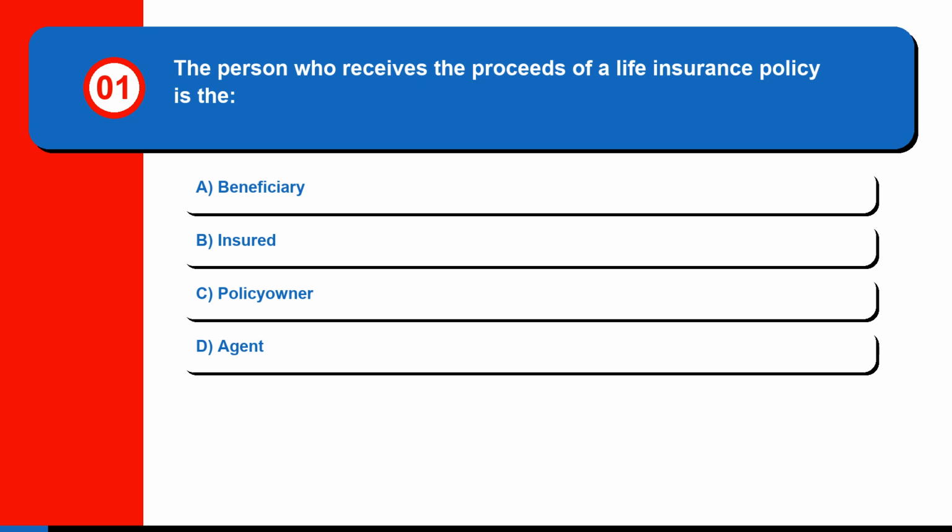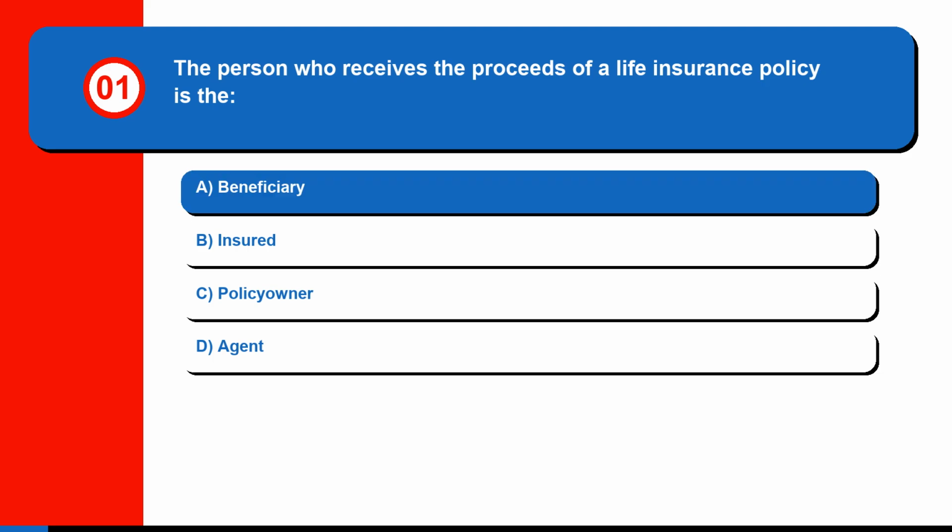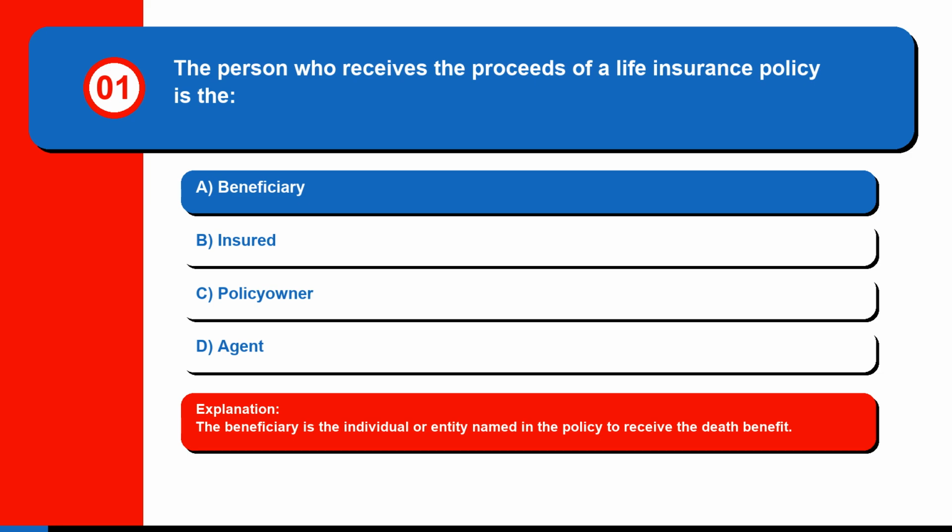Question 1. The person who receives the proceeds of a life insurance policy is the: A. Beneficiary, B. Insured, C. Policy owner, or D. Agent. The correct answer is A. Beneficiary. The beneficiary is the individual or entity named in the policy to receive the death benefit.